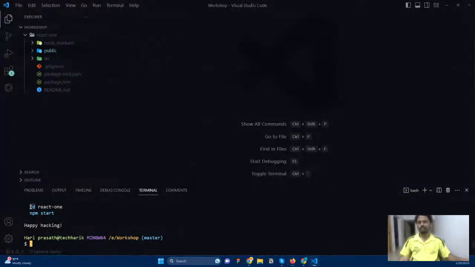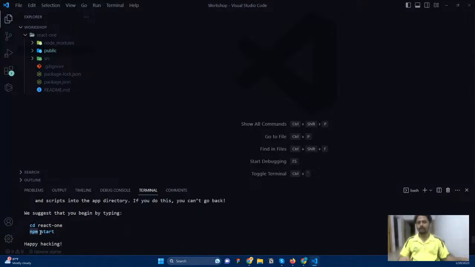You can see they mentioned cd and type the folder name. So why are they saying this? Because I need to go inside that particular folder. cd is changing directory. If I want to run this file, then I need to come inside this folder. Directory is nothing but a folder. Okay, cd react one. If I click it, now you can see here workshop, and now I am in the create React app folder. So React one folder, I'm there.